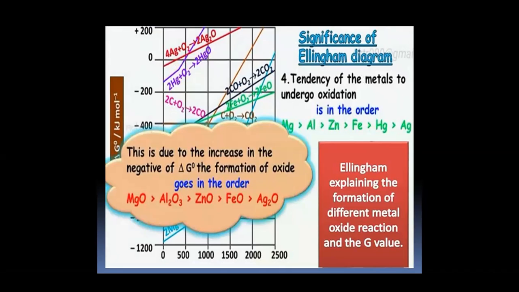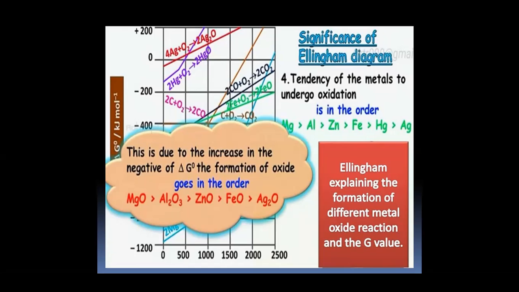The tendency of the metals to undergo oxidation is in the order of magnesium oxide. Magnesium has more tendency to undergo oxidation as compared to aluminium, zinc, iron, mercury, and silver. The Ellingham diagram explains the formation of different metal oxides and the free energy change. This is due to the increase in the negative free energy change for the formation of oxide, which goes in the order: magnesium oxide is more negative and more stable as compared to aluminum oxide, zinc oxide, mercury oxide, and silver oxide.